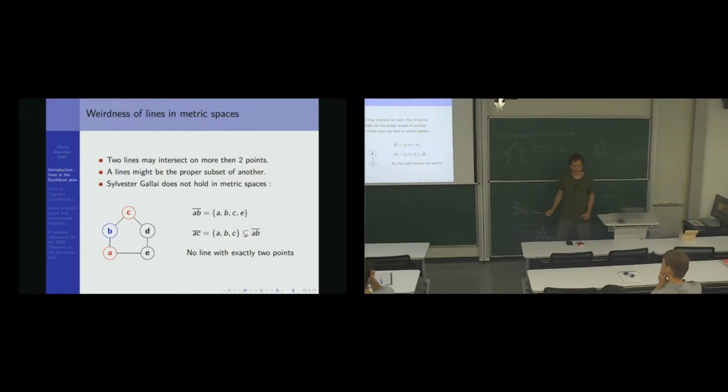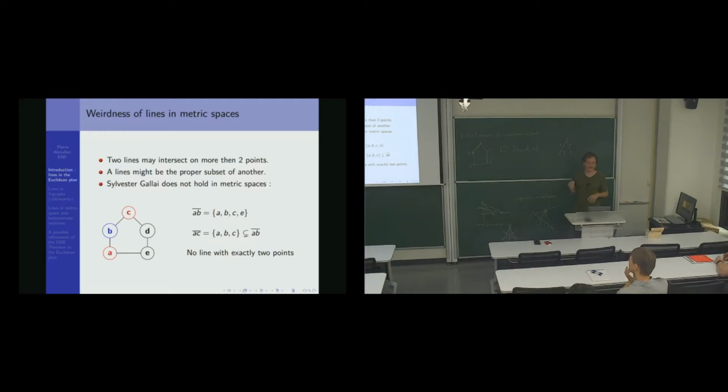Okay? So is there a question on the notion? It's clear? Maybe something else that I can point out? If you look, for example, at this metric space, again it's a graph, this tree. If you look at the line BC, what will it contain? All the points, exactly. A, B, C, D, E.